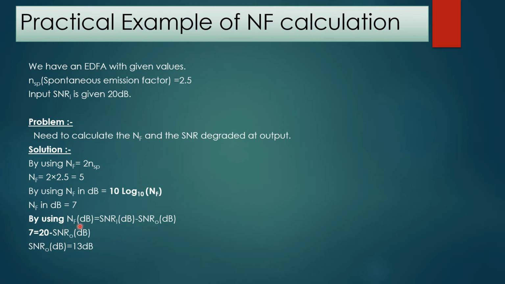By using noise figure in dB is equal to signal to noise ratio at input minus signal to noise ratio at output. So by putting the value of noise figure and the signal to noise ratio at input in this formula, we will get 7 is equal to 20 minus SNR output in dB. So SNR at output is equal to 13 dB. So we will get the signal to noise ratio at output is equal to 13 dB and signal to noise ratio at input is equal to 20 dB. So the SNR degraded is 7 dB. So moving to the next slide.